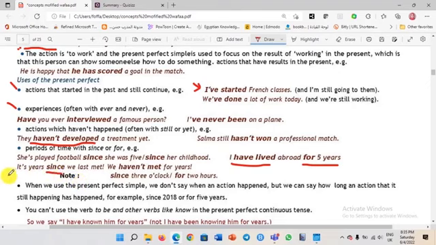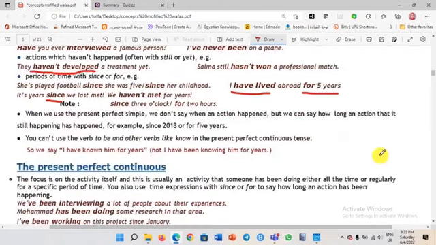That means I haven't seen you for a long time. Since 3 o'clock or for 2 hours. It's the same meaning, but after since we use a point of time and after for we use a duration of time. Let's continue, dear students, with the present perfect together, okay?